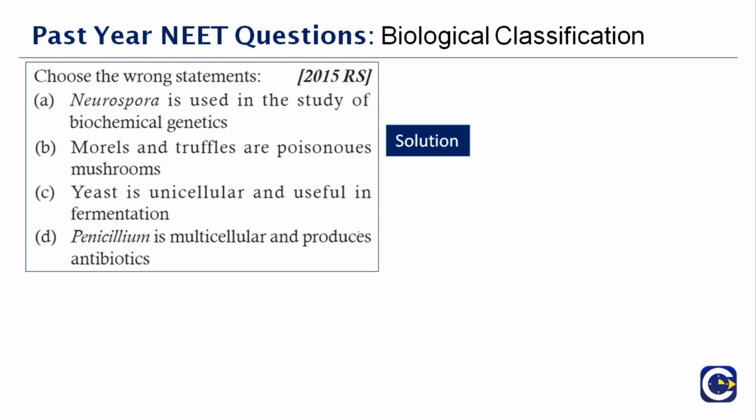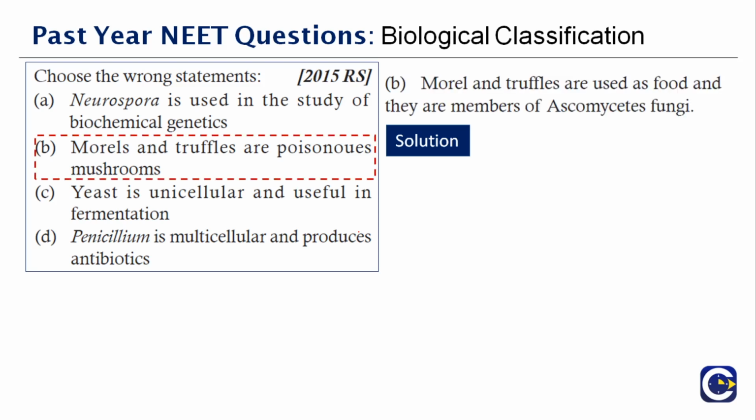Penicillin, which is used as an antibiotic, is also correct. Morels and truffles are actually not poisonous mushrooms. They belong to the ascomycetes, and they are used as a food source for humans. Therefore, the correct answer to this question is option B. Out of the 4 statements, option B is wrong. Morels and truffles are actually edible food which can be consumed.